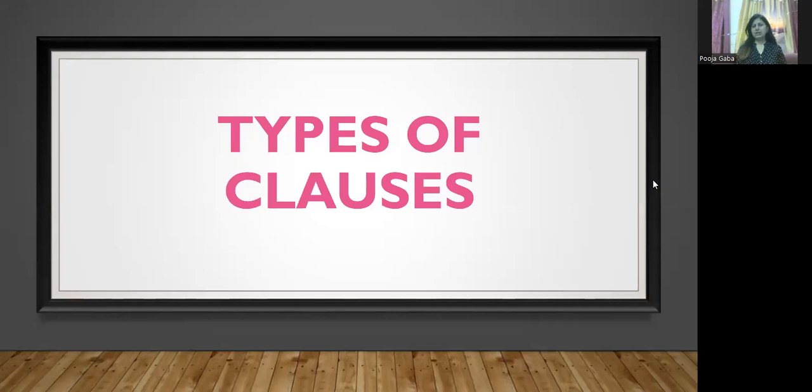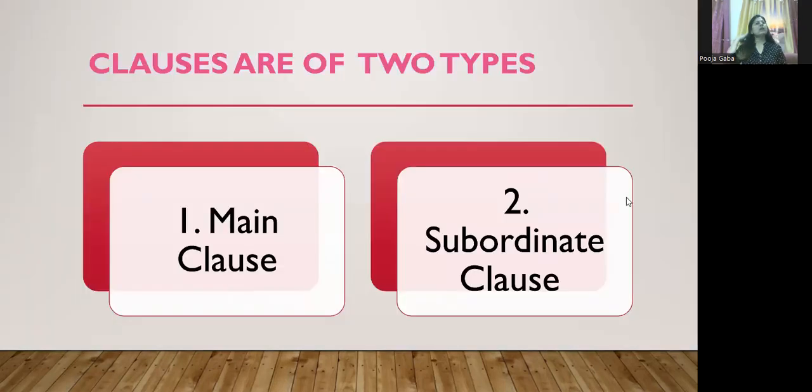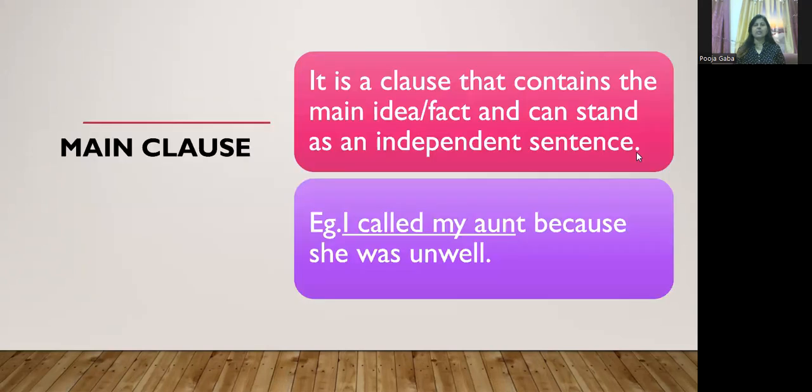Now let us understand the types of clauses. There is no further type of phrase. Clauses are of two types. First is main clause and second is subordinate clause. Now let us see what they are separately. Main clause, as the name suggests, contains the main idea or the fact of the sentence, and it can be used as an independent sentence also.